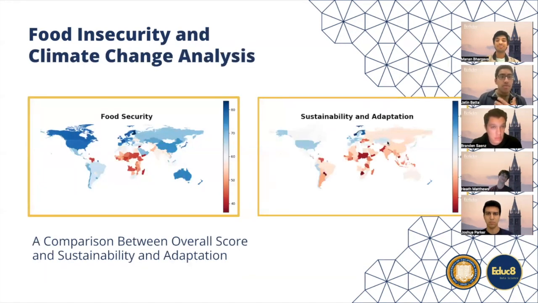We wanted to talk about food insecurity and climate change analysis. When we began looking over our data, what we found was that food security was judged based off of the following factors. So we put together various maps in order to understand this.